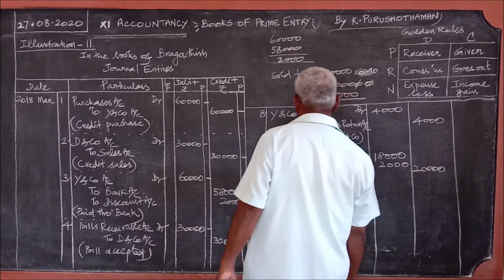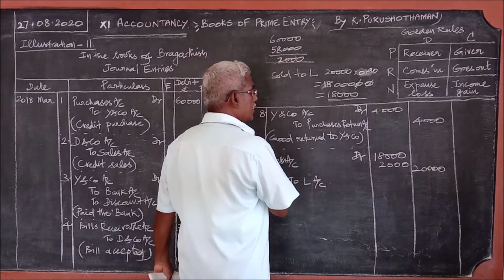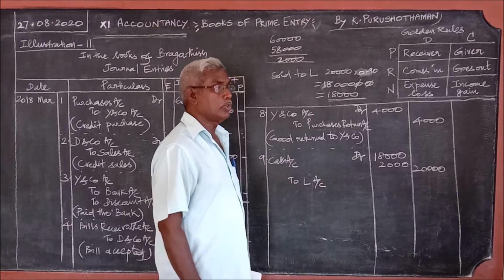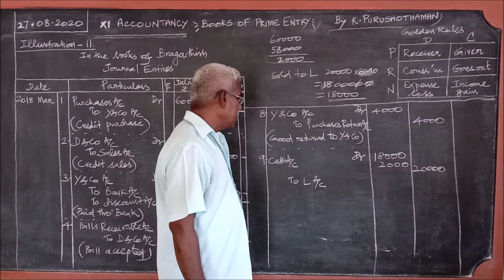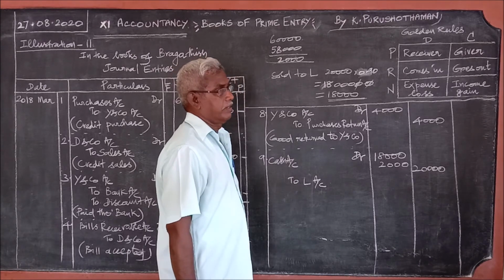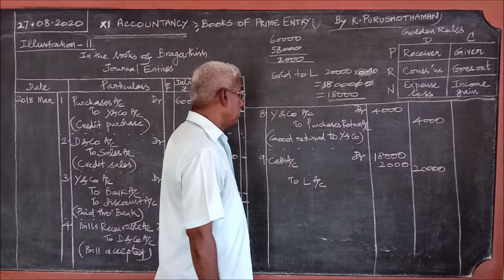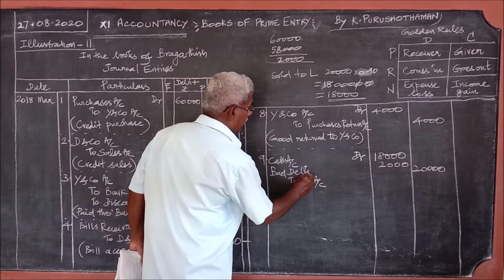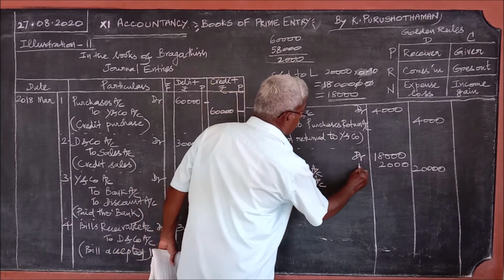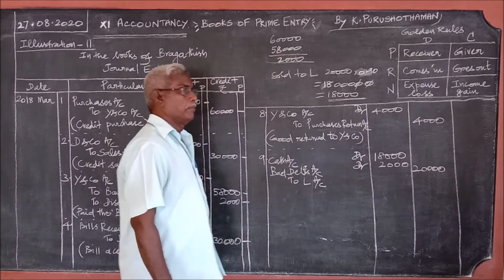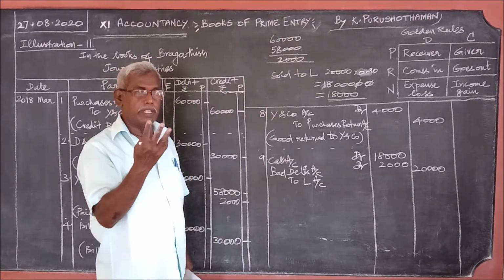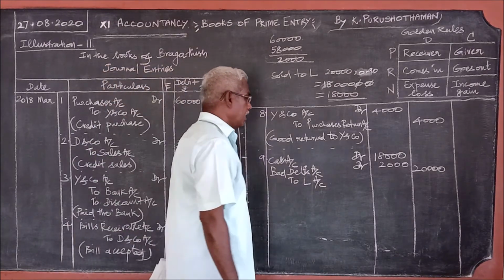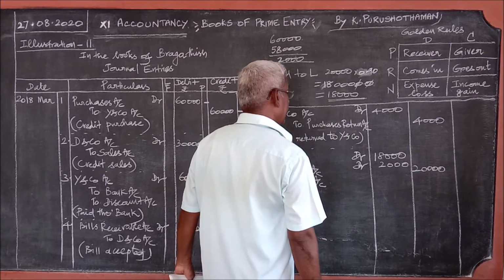Usually, if it is a regular settlement, we call it discount. Normally, if we pay a reduced amount, we put it as discount. We used to say that. But here, the person L has become insolvent. It is not a discount, but it is bad debt. Bad debts account debit. We should remember bad debts. That is why it is called bad debts. So bad debts account debit 2,000 to L account.